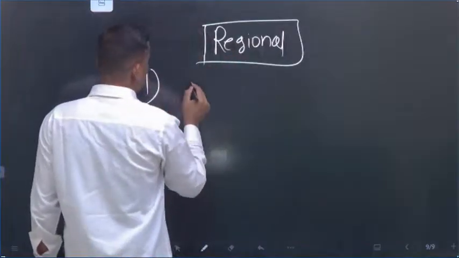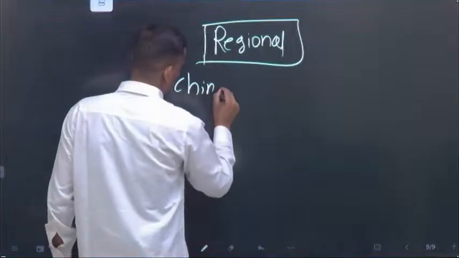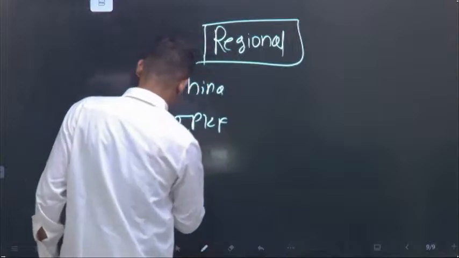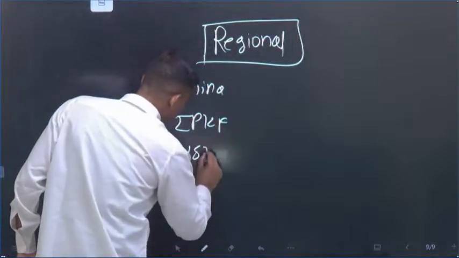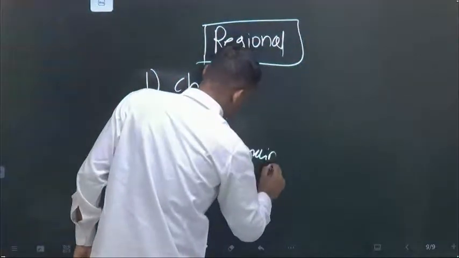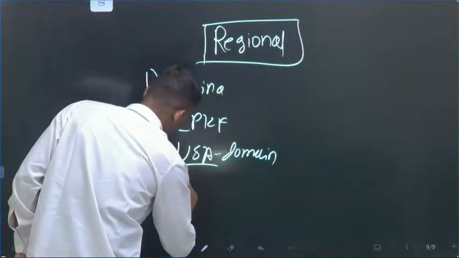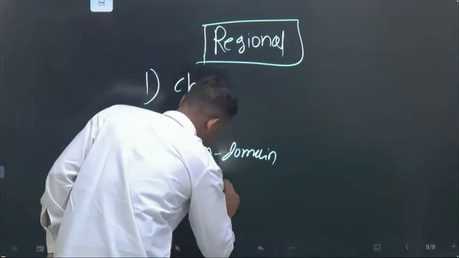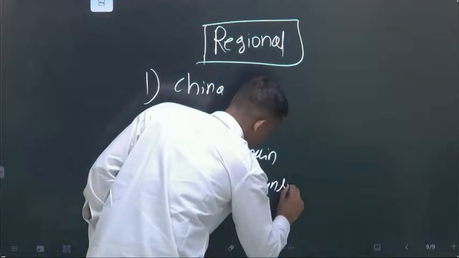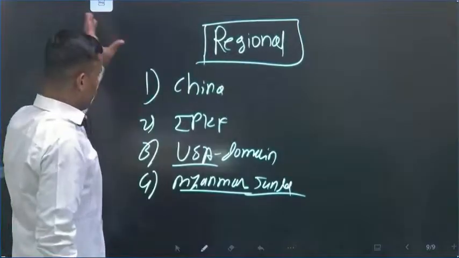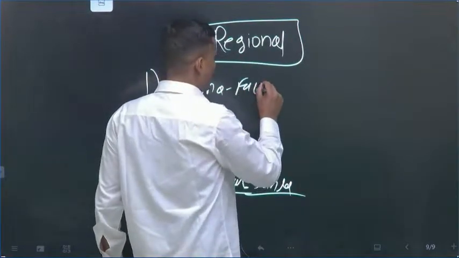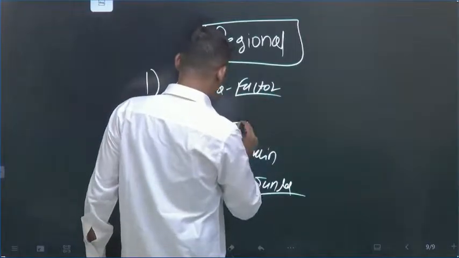First is the China factor, IPKF, USA domain, and the border issue. Who can forget about Myanmar? The Myanmar junta. These are the regional issues where India and ASEAN have divergence.